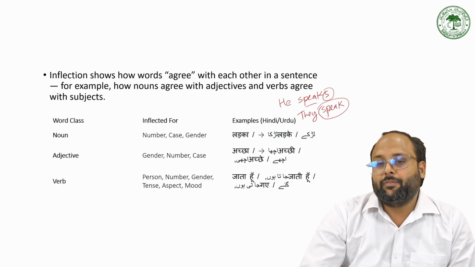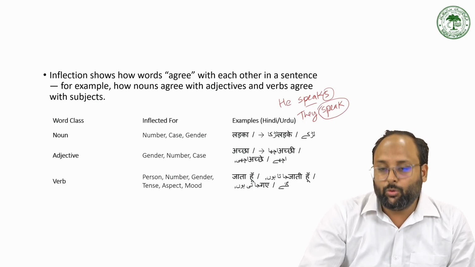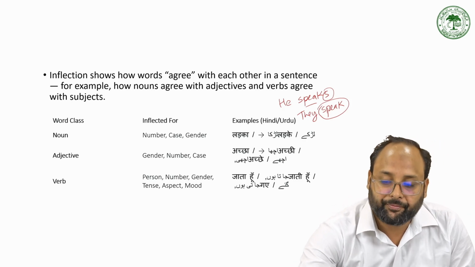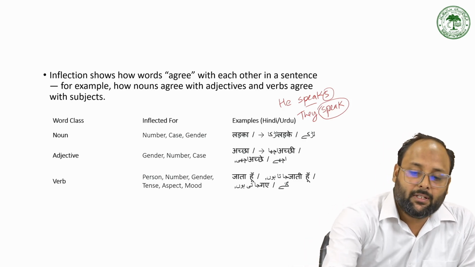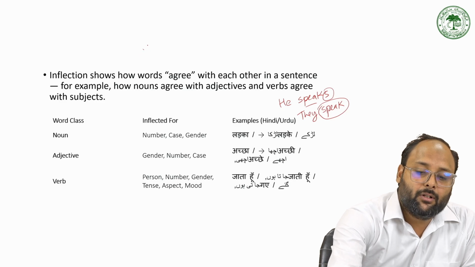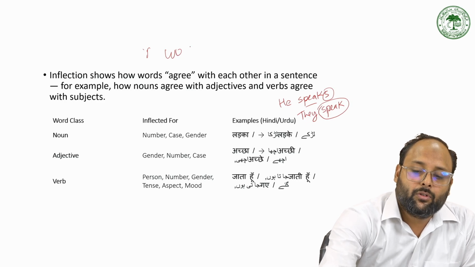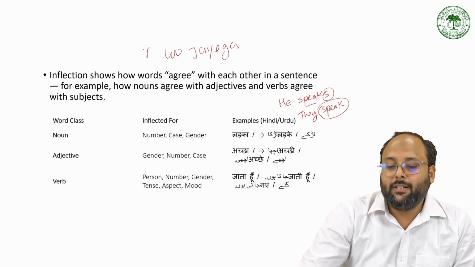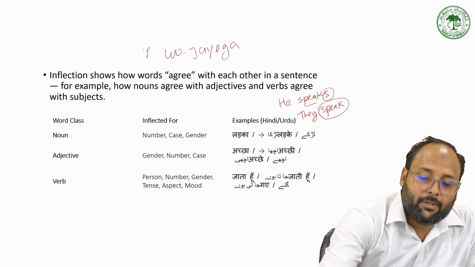So the same types of inflection we have in Urdu also. So when we use the subject वो, जाएगा. When the subject is a noun, like लड़का जाएगा, it can be replaced by वो also.